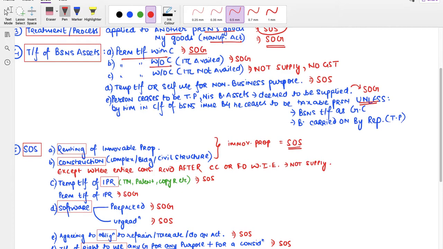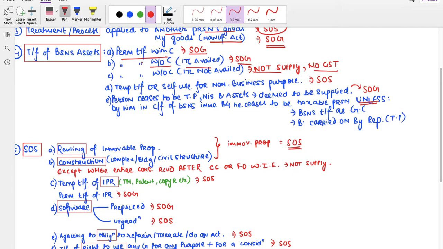Permanent transfer without consideration, but if ITC is availed, it is again supply of goods. Permanent transfer without consideration, but if ITC is not availed, then it is not a supply and there is no GST. Right? If permanent transfer of business asset is done with a consideration, whether ITC availed or not is not relevant, in both the cases it will be supply of goods.